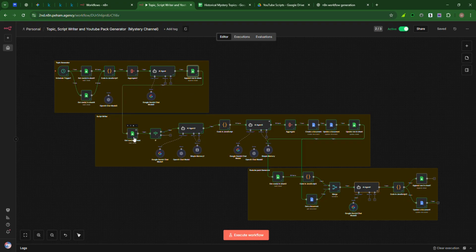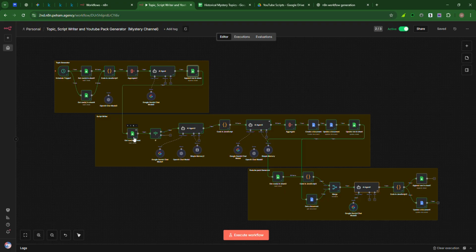And afterwards, if a topic is generated by the first part of the automation, it will be added to sheet 1 and its status will be pending.